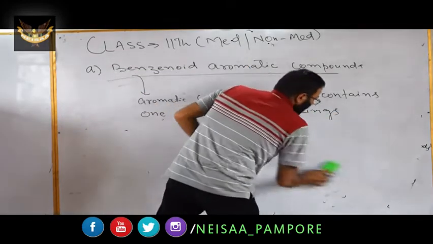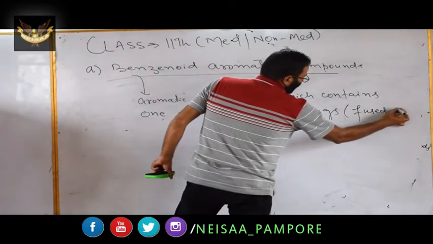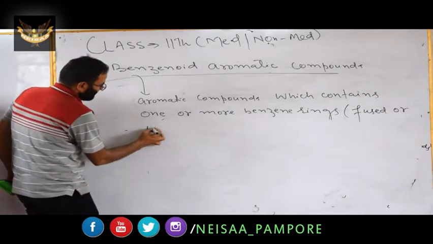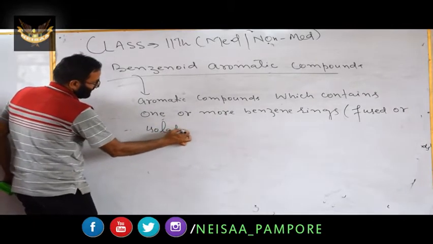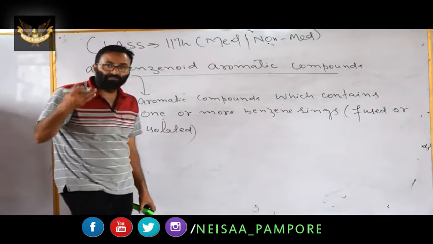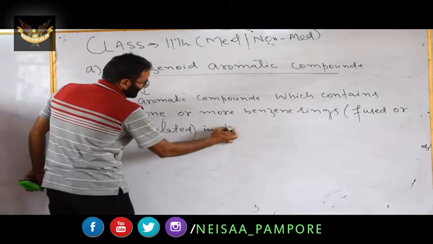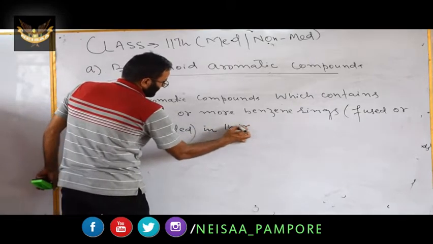The rings can be either fused or isolated. We will understand this shortly. Aromatic compounds which contain one or more benzene rings can be fused or isolated in their molecular structure.